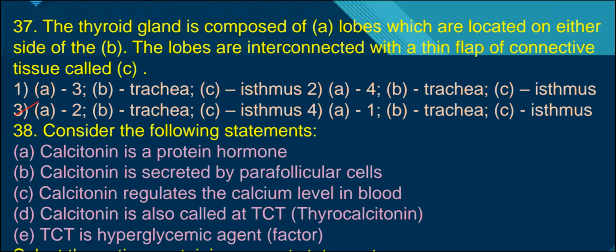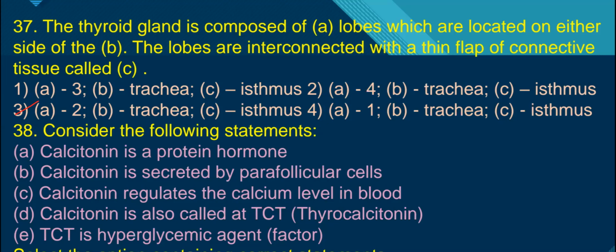The thyroid gland consists of two types of cells, follicular cells and parafollicular cells. The follicular cells secrete T3 and T4, triiodothyronine and tetraiodothyronine, and the parafollicular cells secrete the calcitonin hormone.